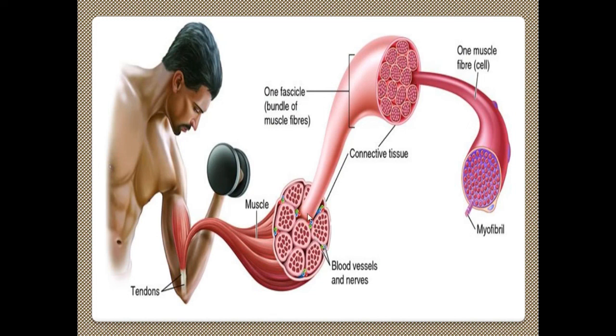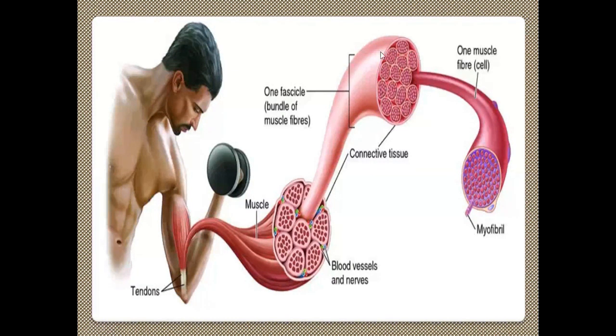In between these fascicles, or bundles of muscle cells, you have capillaries, the blood vessels, and nerves. Blood vessels are blue, green are nerves, neurons. One fascicle has so many interior portions. This is one single fascicle.